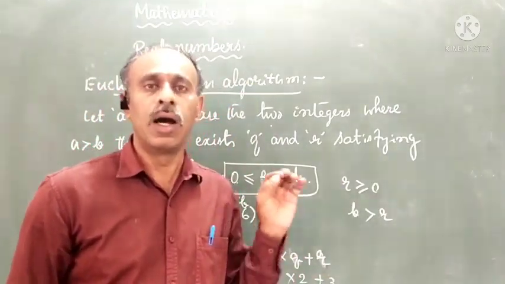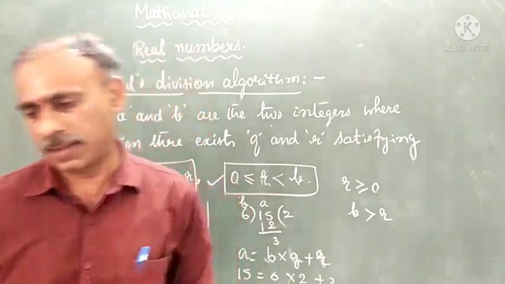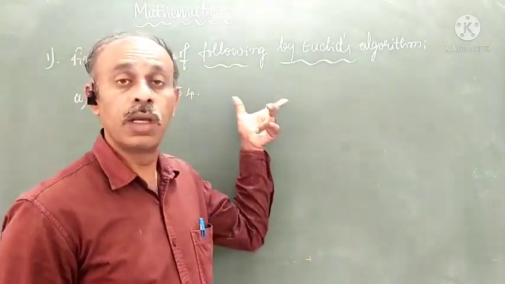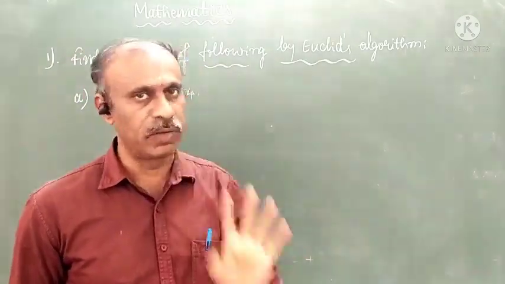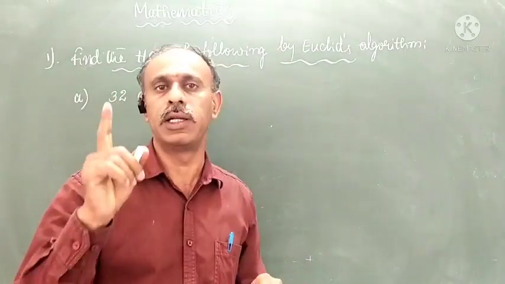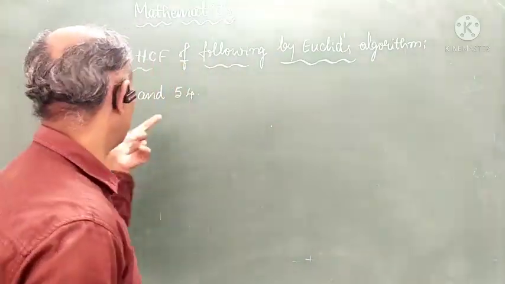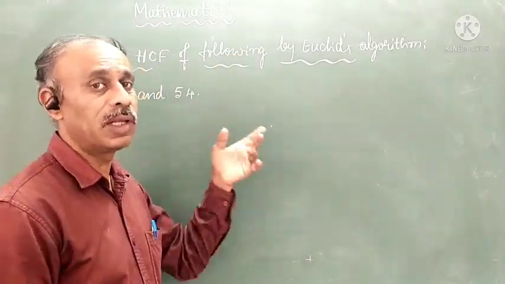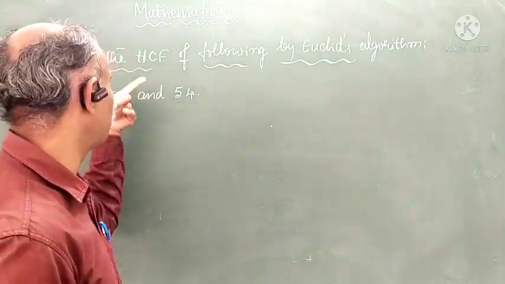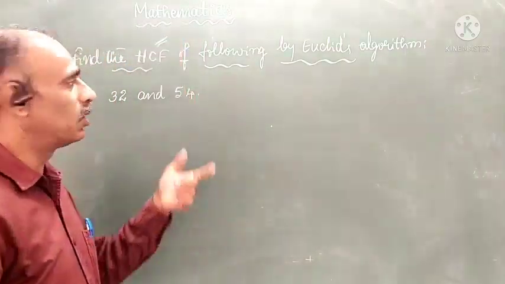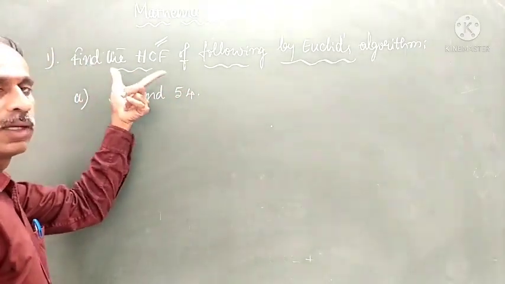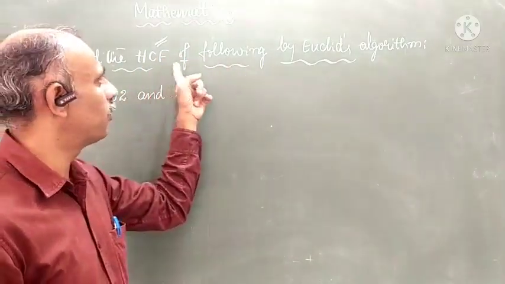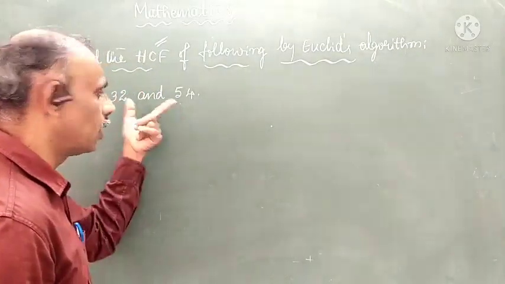Now we are going to learn how to find the HCF of the numbers. Students, first you have to write the Euclid's division algorithm statement in your notes. I already told that in the live class also, once again I am saying. After that, the applications. What is the use of learning Euclid's algorithm? That is to find the HCF. So after writing the statement, you write the heading: find the HCF of the following numbers.